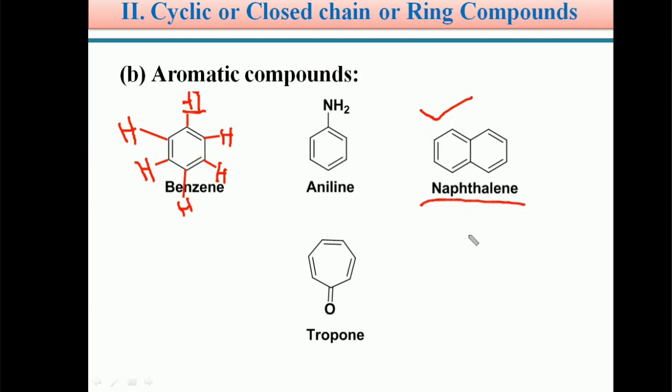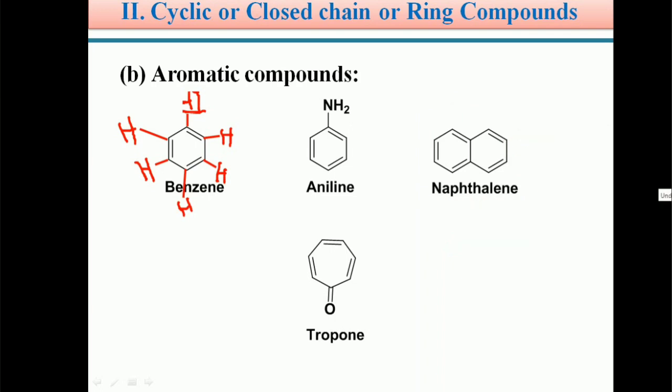So similarly, suppose you fuse another benzene ring to this system, it is called anthracene. So students, if two benzene rings are fused together, it is called naphthalene. If you fuse another benzene ring to that naphthalene system, then it is called anthracene. We can discuss anthracene and naphthalene in detail in the coming video classes.